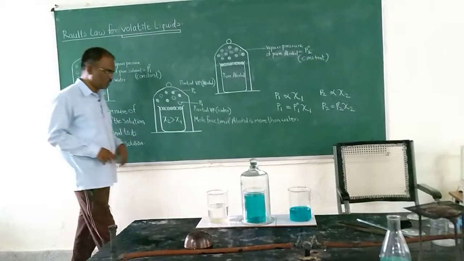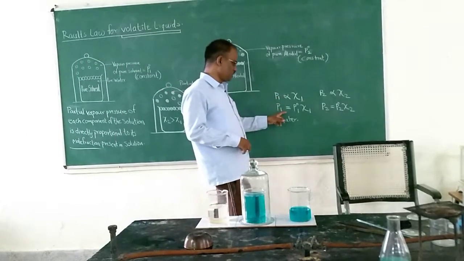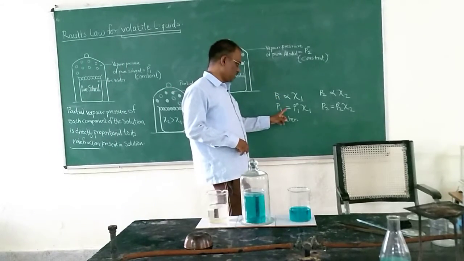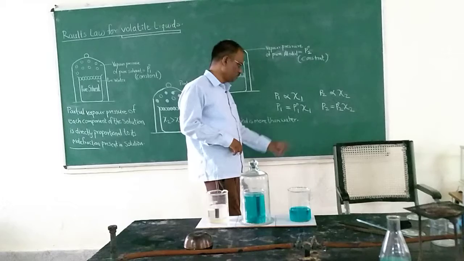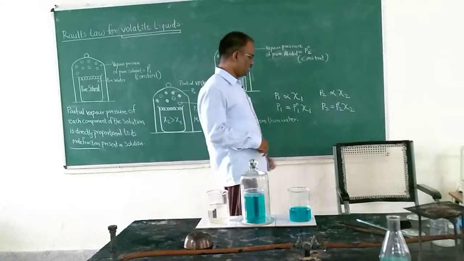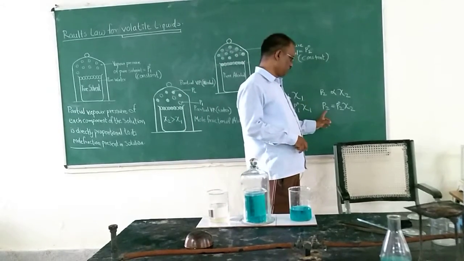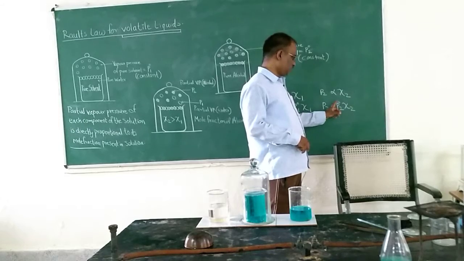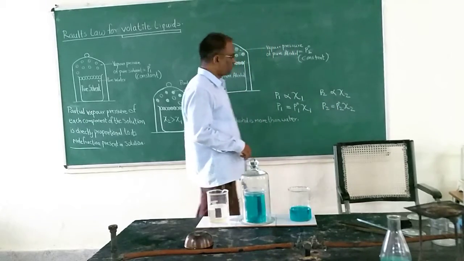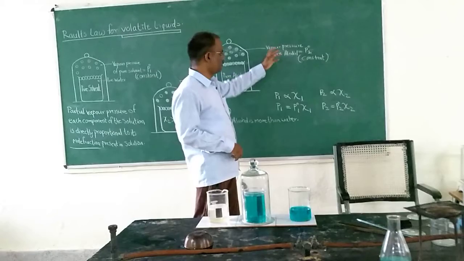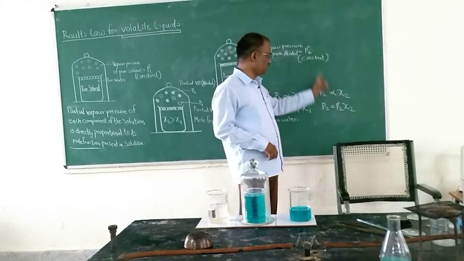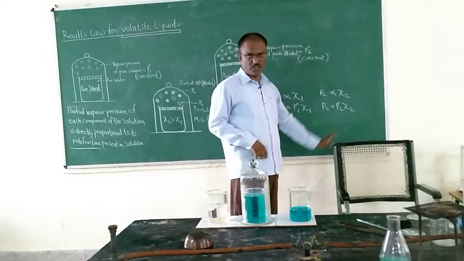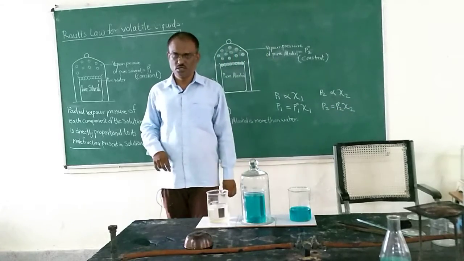So after removing the proportionality sign, I have written the equal to sign, the constant value P01, multiplied by X1, the mole fraction of the water. And here the partial vapor pressure P2 is equal to P02, the vapor pressure produced by the pure alcohol. Okay, and that is the constant value, multiplied by X2, the mole fraction of the alcohol.